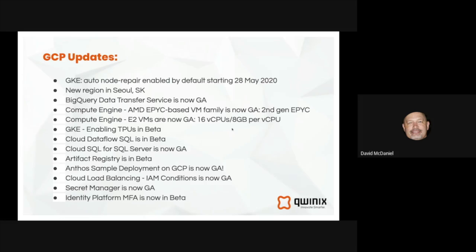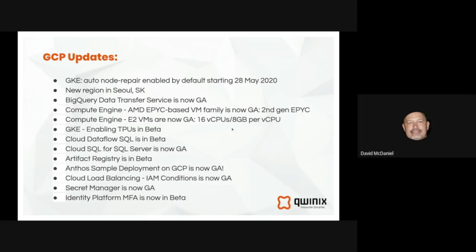Two compute engine announcements. The AMD EPYC-based VM family is now generally available, and that's for the second generation EPYC CPU. And the E2 VMs are now in GA, and those are up to 16 vCPUs and 8 gigabytes of memory per vCPU. Also in GKE, enabling TPUs, tensor processing units, is in beta, and that will help with your machine learning jobs that you can run in GKE.